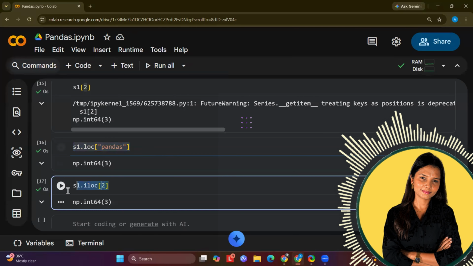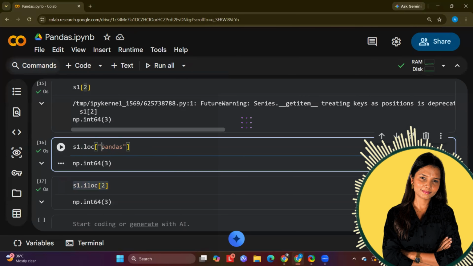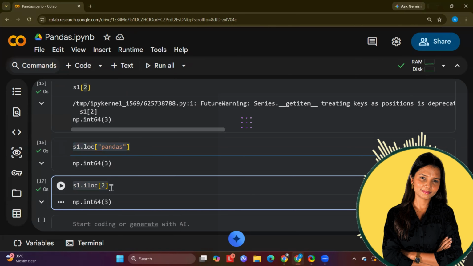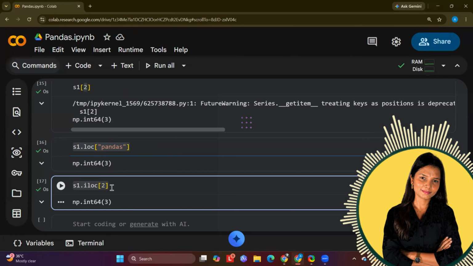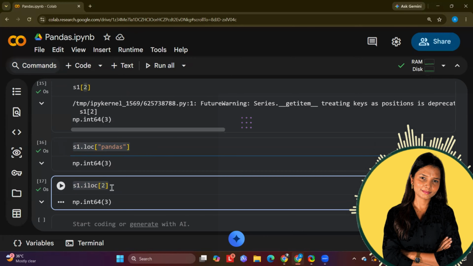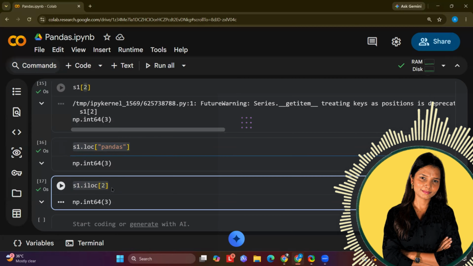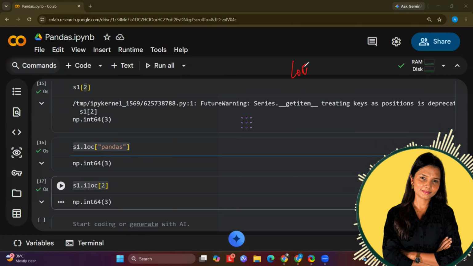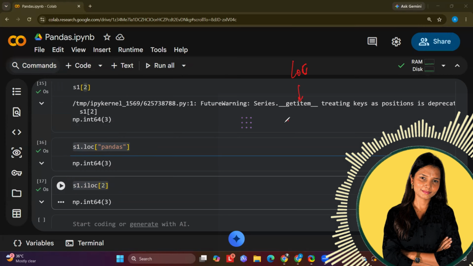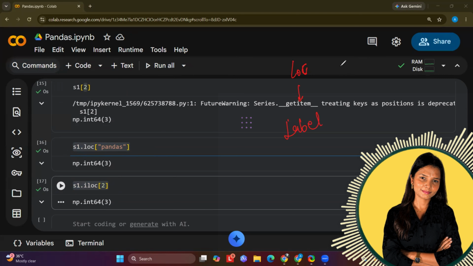So make sure you use both, whichever is required, use it. LOC and ILOC. LOC in short is for labels. ILOC in short is for indexes, which is integer based indexing. Label means any text, any alphabets which you are trying to write down as an index. You can use it for your convenience.